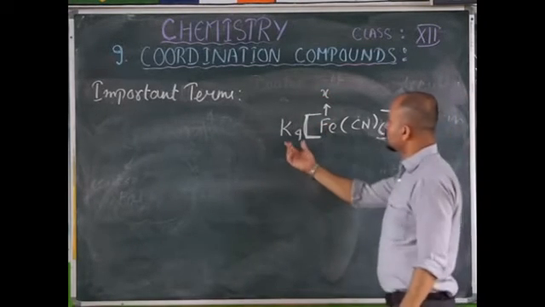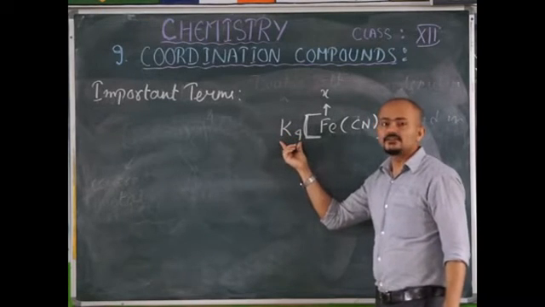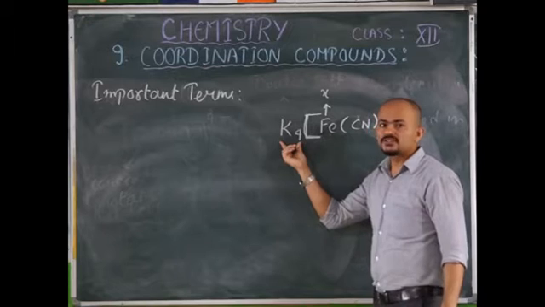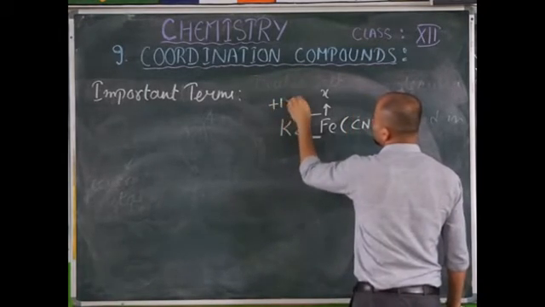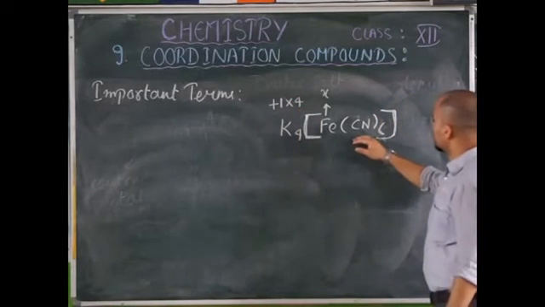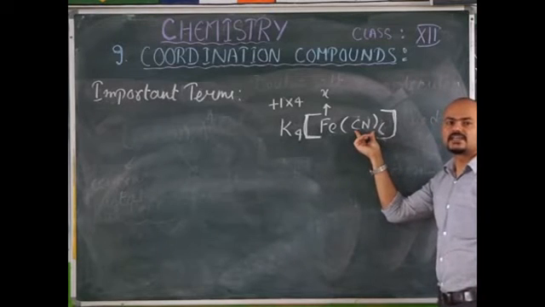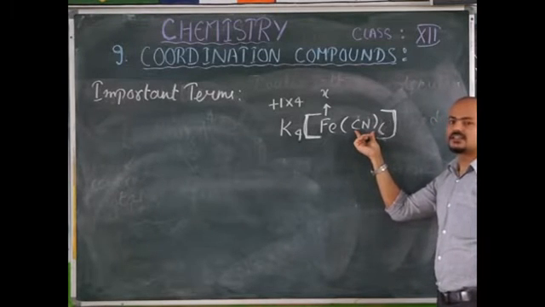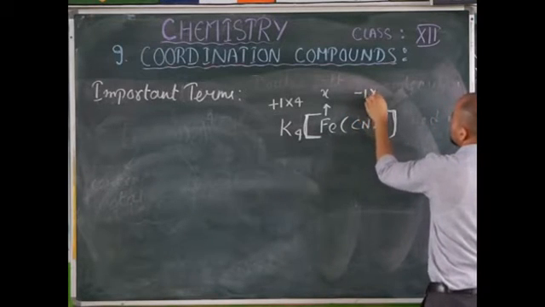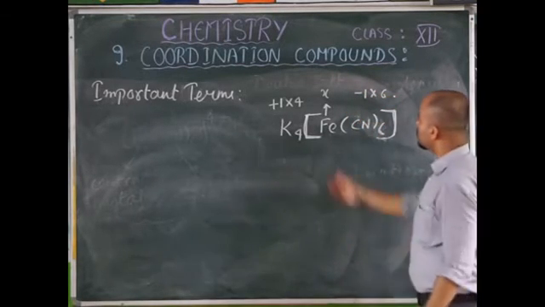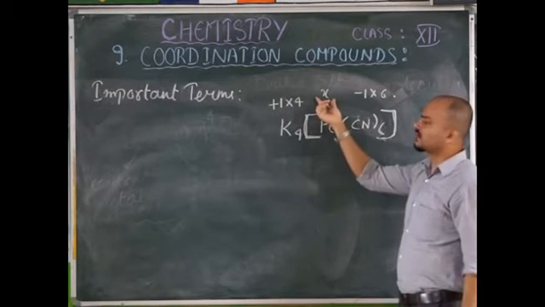Potassium, you know the valency, each potassium is +1. How many of them are there? 4. And the electrical charge carried by CN is -1. How many of them are there? 6. In this way you can make the equation and calculate the value of x.